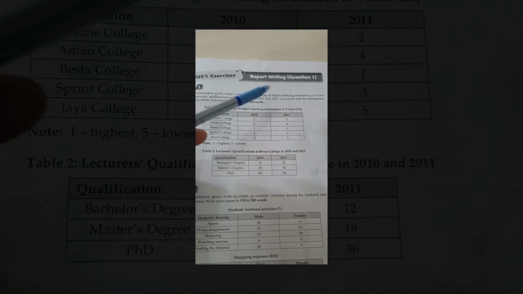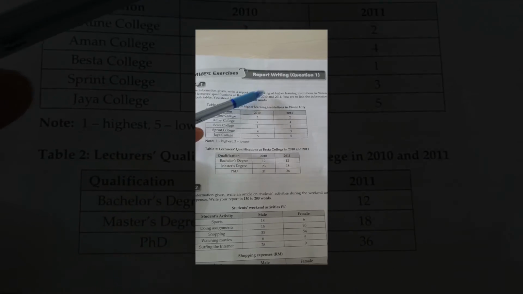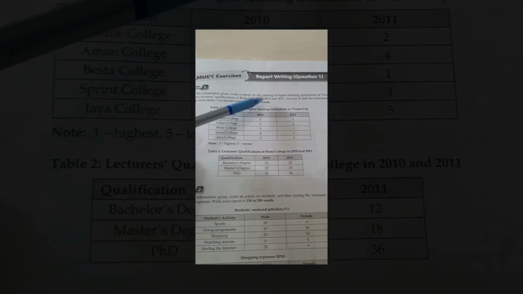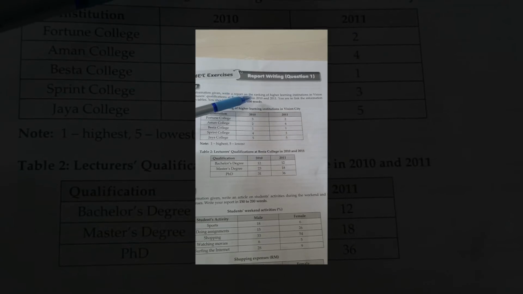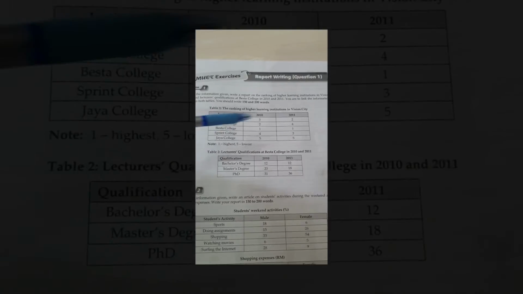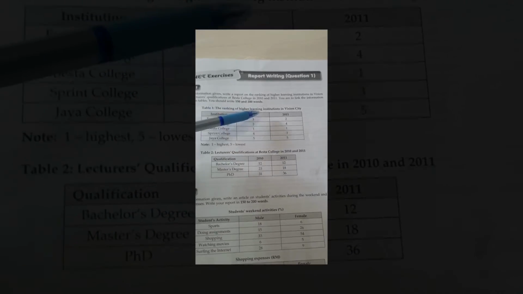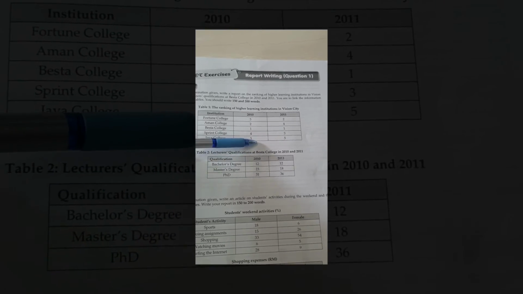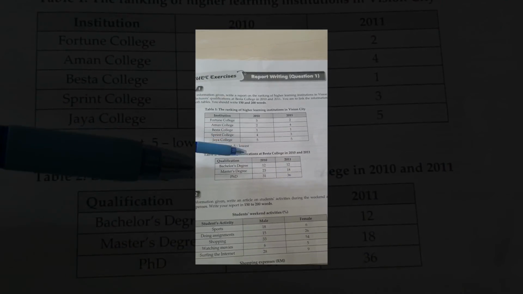So I can simply just take that: ranking of higher learning institutions in Vision City and lecturers' qualification at Besta College in 2010 and 2011. That's a decent title. If we want to take from the table, it is the same: ranking of higher learning institutions in Vision City and lecturers' qualification at Besta College in 2010 and 2011. Easy. So there you go.